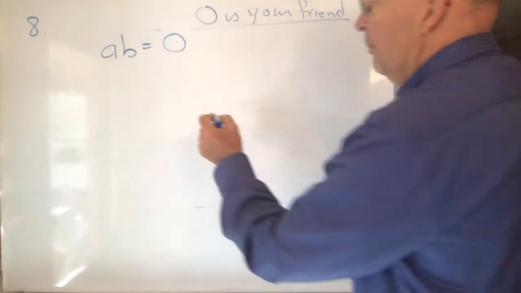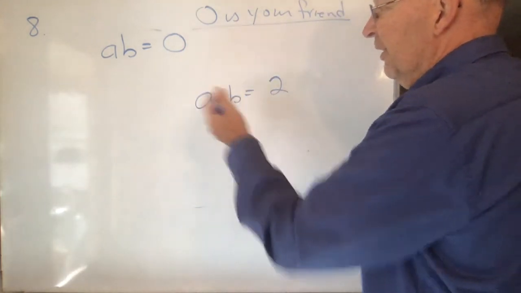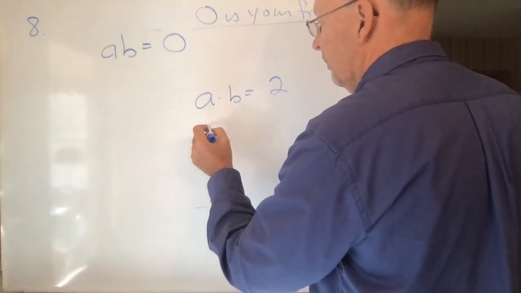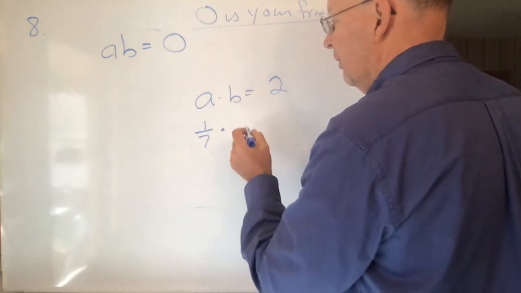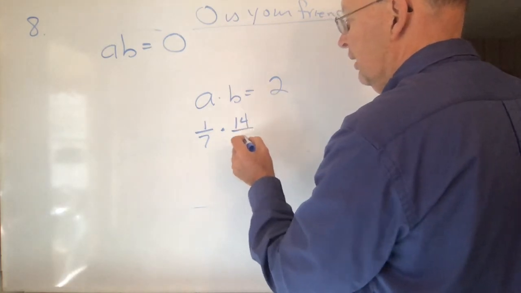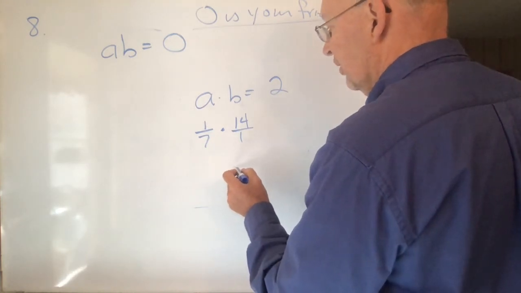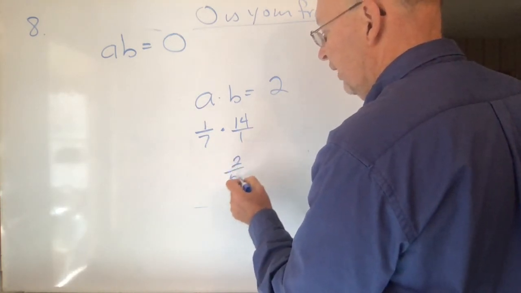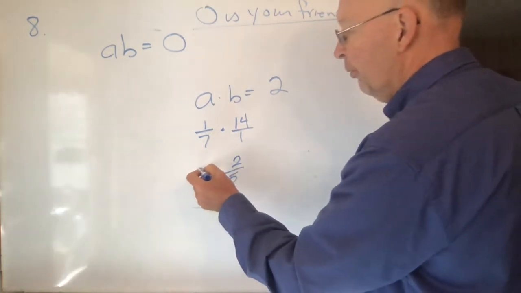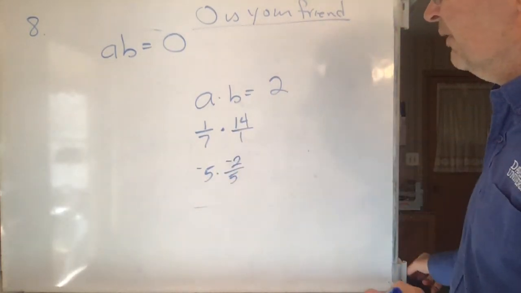Why is that? Because if I have A times B is equal to 2, these numbers could be anything you wanted. A could be equal to 1/7, and B could be equal to 14. Okay, and so 1/7 times 14 gives you 2. If B is equal to 2/5, then this one could just be times 5, and they all cancel. So all sorts of possibilities. They could both be negative, and they'd still multiply to 2. So any sorts of combinations will give you 2.